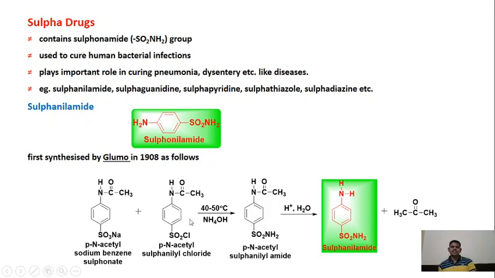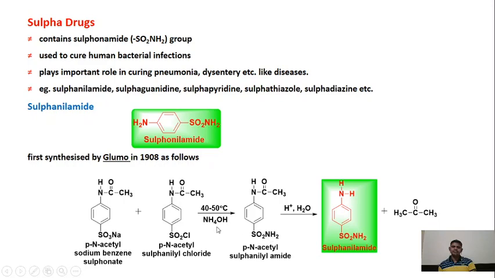When it reacts with another molecule, para N-acetyl sulfanyl chloride, instead of this sodium, here it is chloride, and instead of this SO3, it is SO2, hence it is sulfonyl, and here it is sulfonate. In presence of NH4OH, ammonium hydroxide, at 40 to 50 degrees Celsius, it gives us para N-acetyl sulfanilamide.